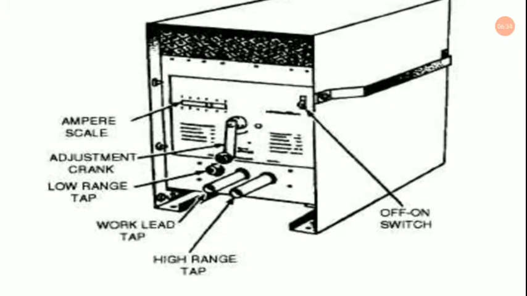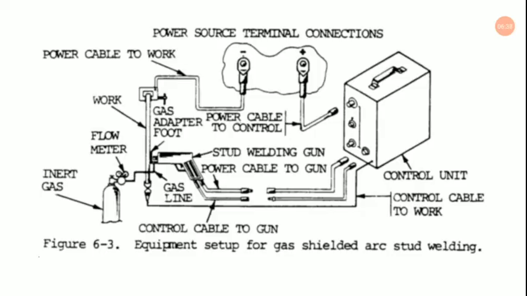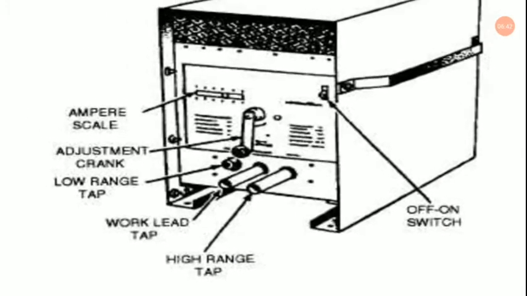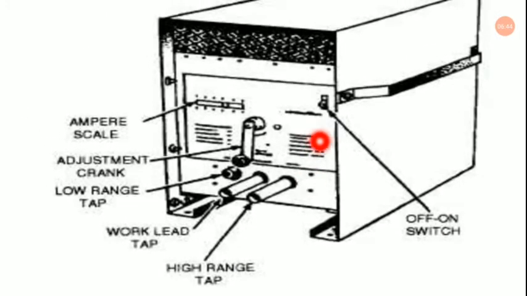Now, talking about the welding equipment, you can see over here, this is a welding equipment, welding machine actually. So where we are having this on and off switch, and this is the ampere scale, as you can see over here. So from there you can measure the current coming out of this particular machine. And this is the adjustment crank.